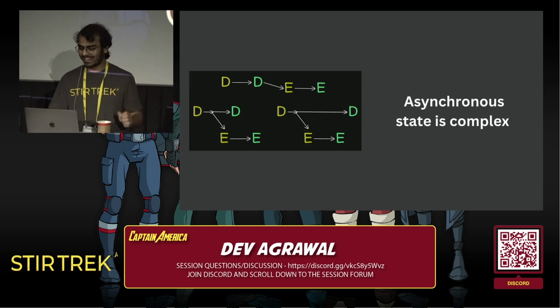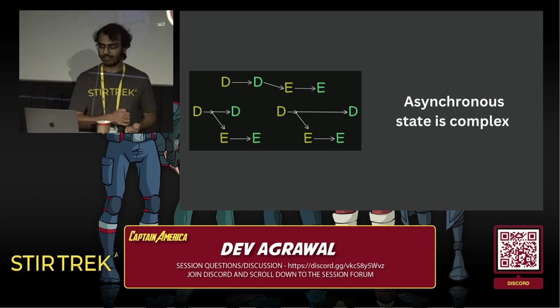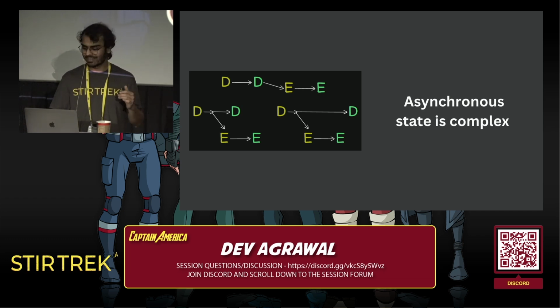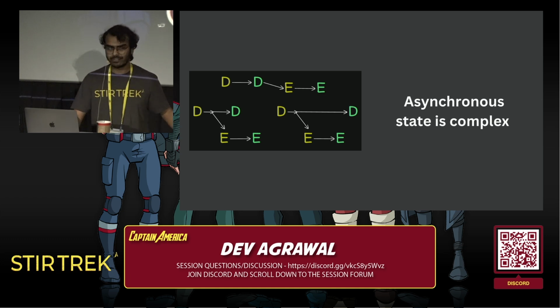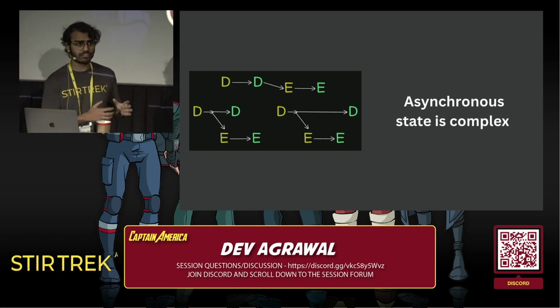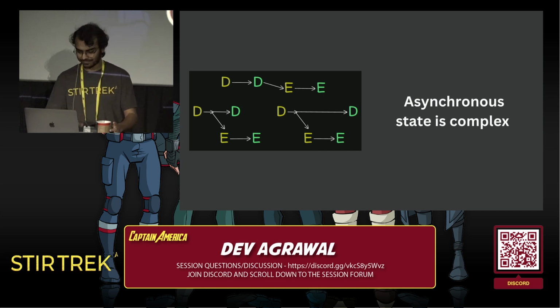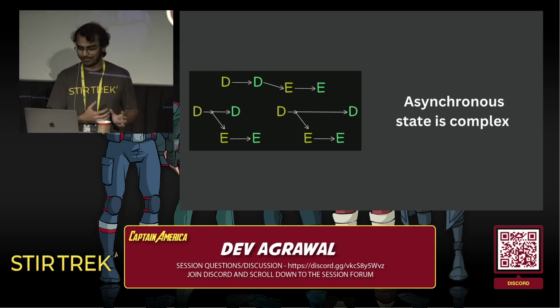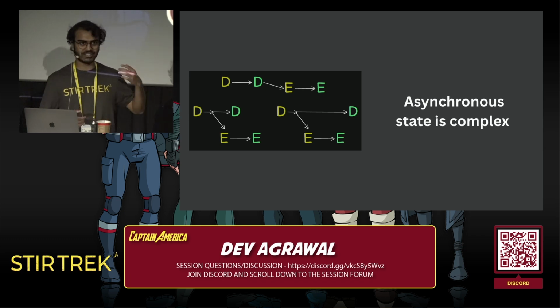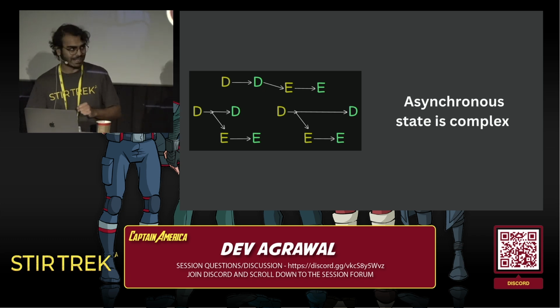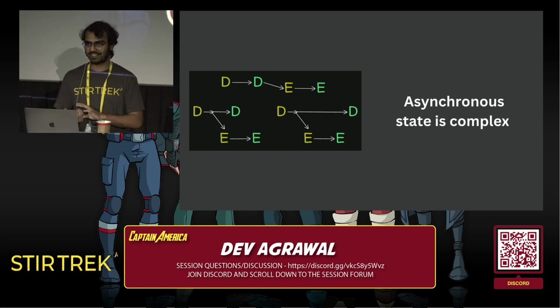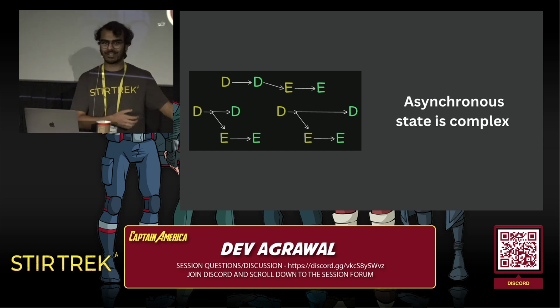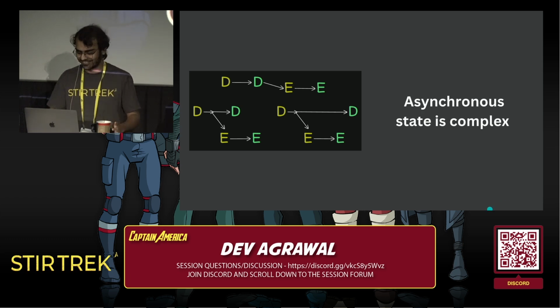The problems start coming up when we switch to E while in the middle of the D operation. It hasn't resolved yet. Now, there's 2 possibilities. The first is that D gets resolved before E, in which case we might show D for a little bit, and then we switch to E. The other possibility is D resolves after E, which is much worse, because now we show E for a little bit, and then we switch to D and get stuck there. So the 2 options are the wrong state flickers in before the correct state, or the correct state flickers in, and then you get stuck on the wrong state. Neither of them are really good.